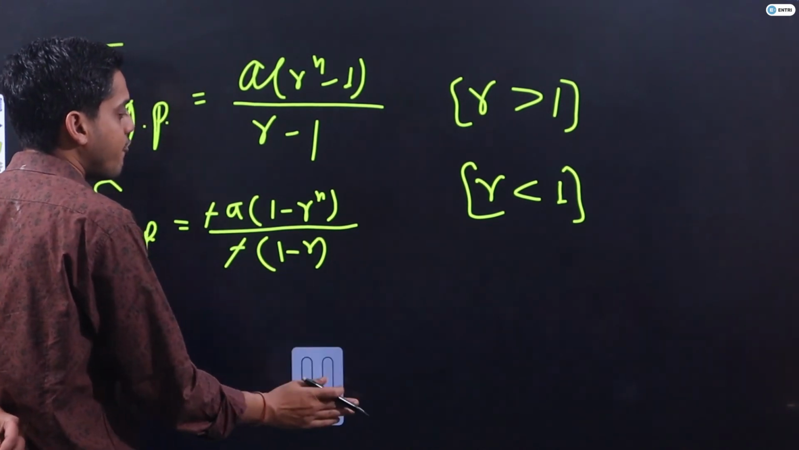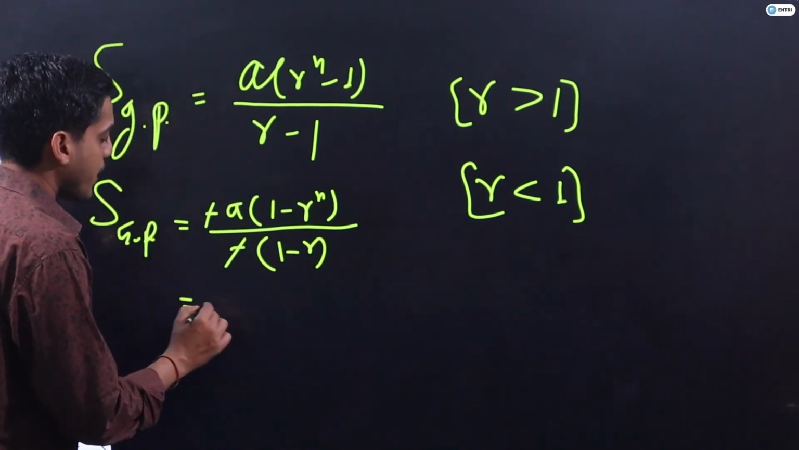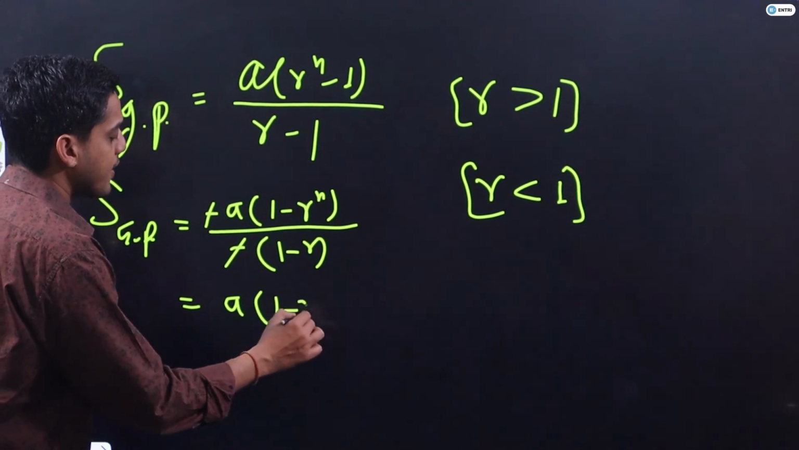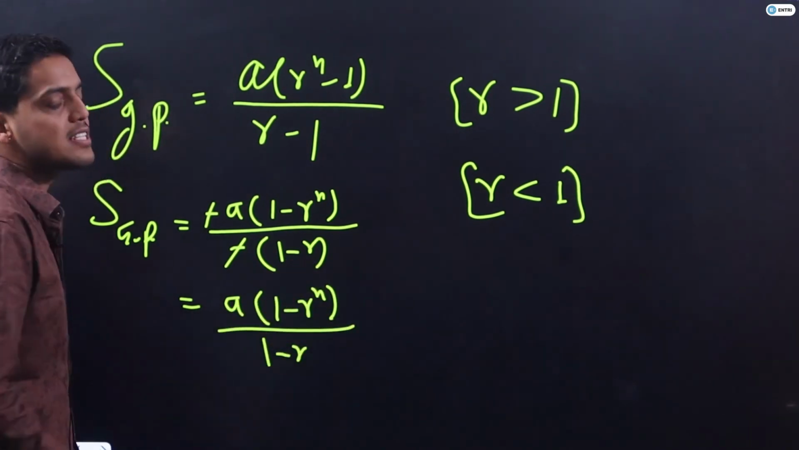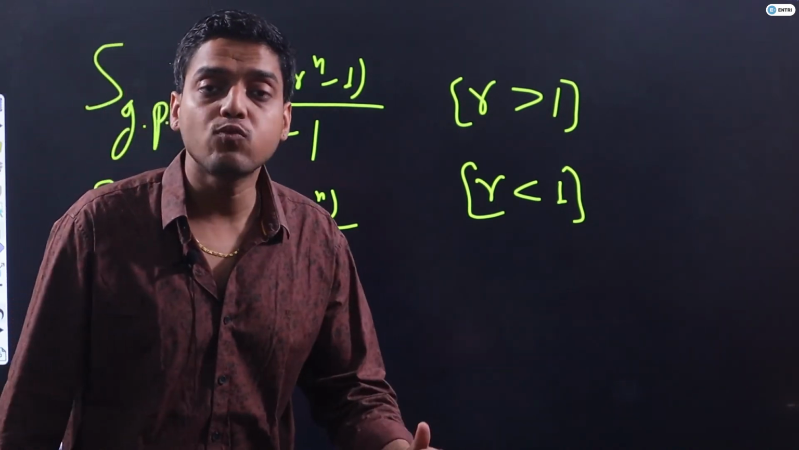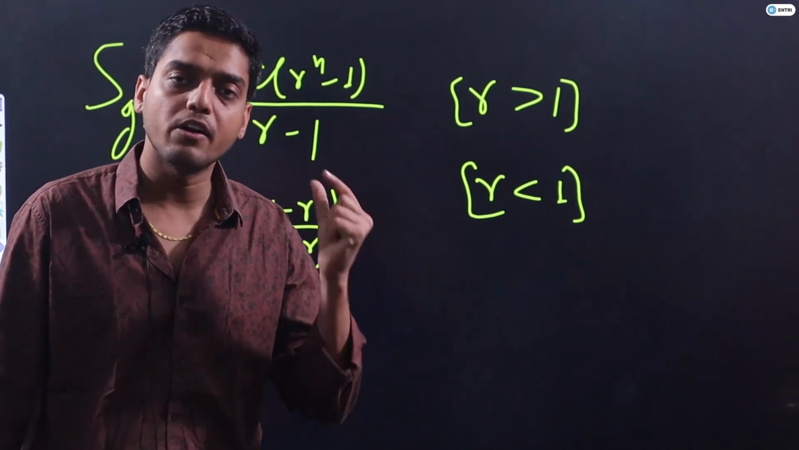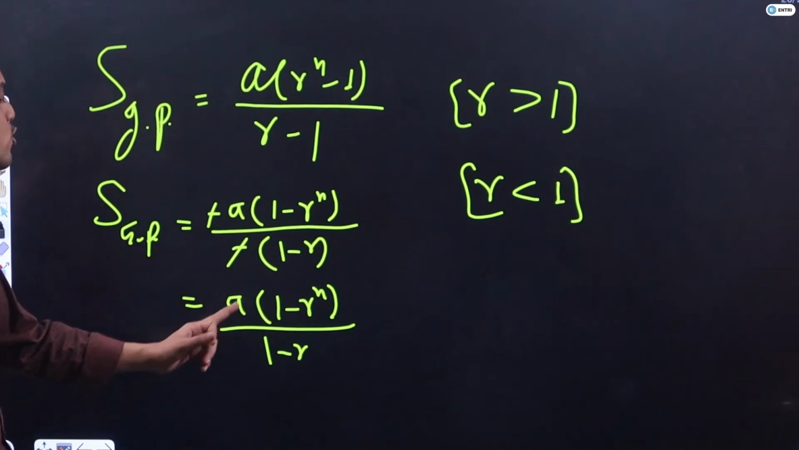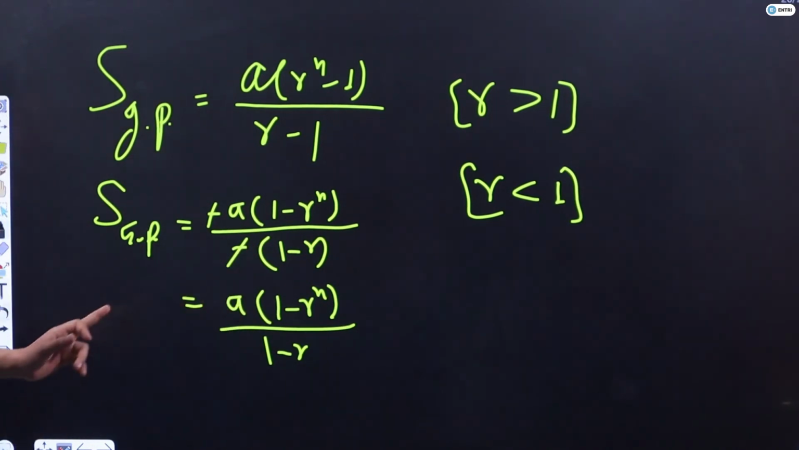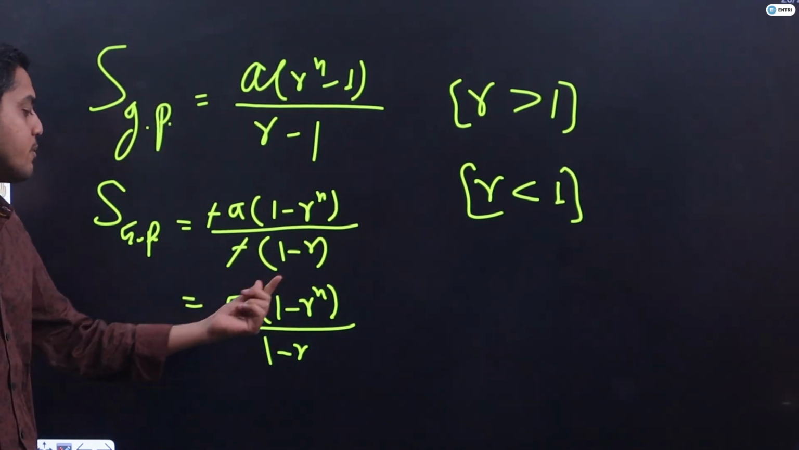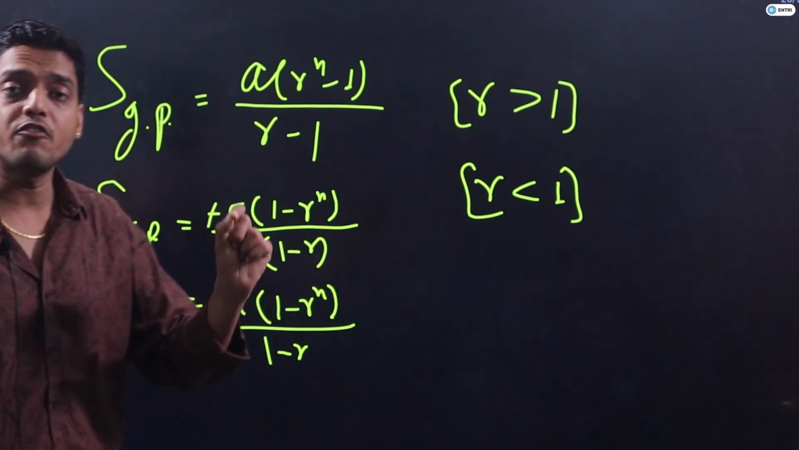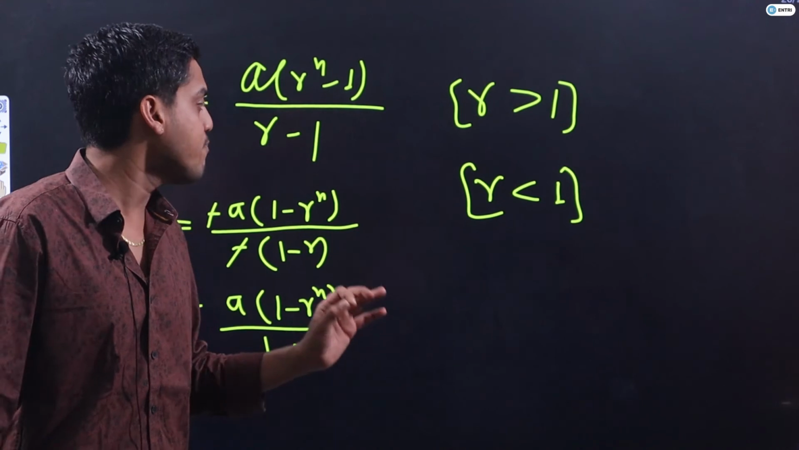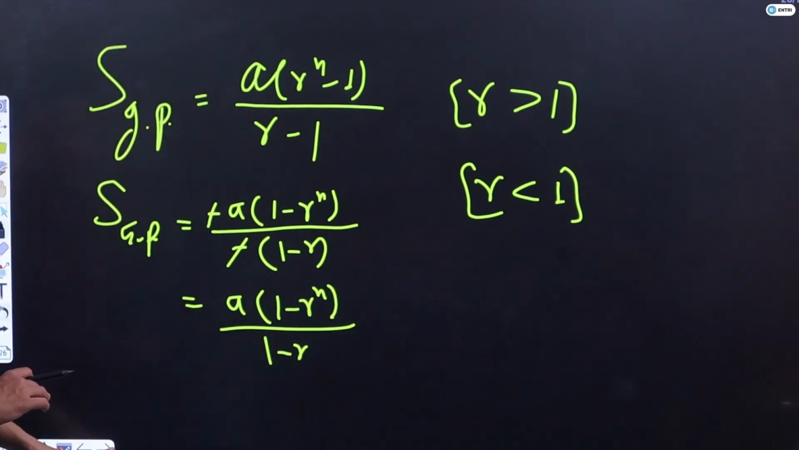So ultimately my formula will be A into 1 minus r to the power n upon 1 minus r, where n is the number of terms and r is the common ratio. I hope it is clear, guys. A into 1 minus r to the power n upon 1 minus r, A is the first term, n is the number of terms, r is the common ratio. This will give you the sum of GP if there are n terms in the GP.